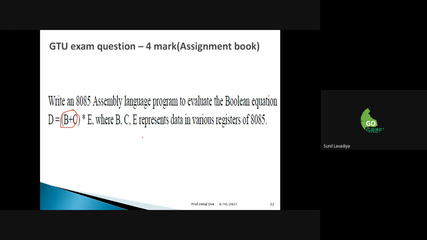So what I will do for this one, I will transfer the value of B to the accumulator. Then after, I will do the operation of A plus, meaning ORing, okay? Plus means ORing, with C. So this is the idea about the first line.